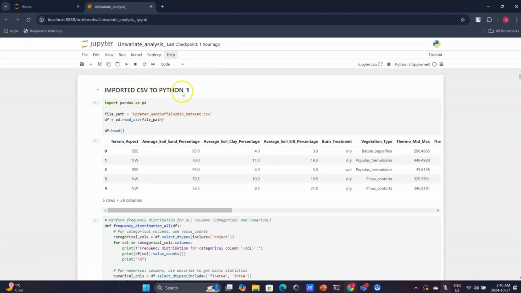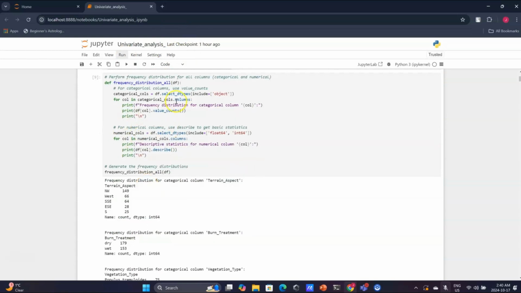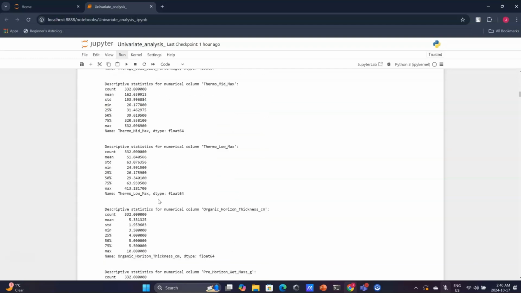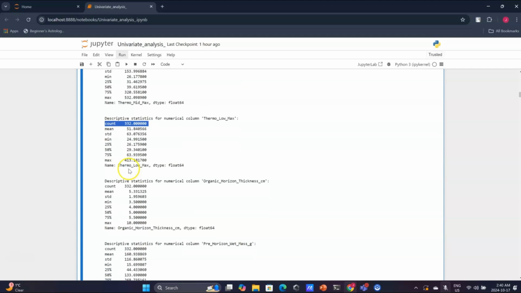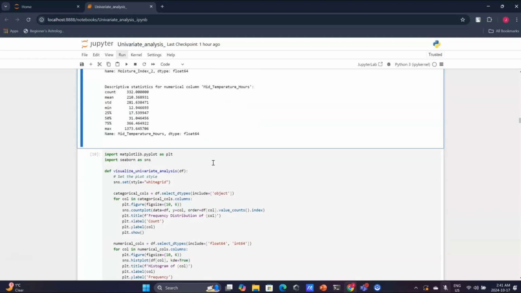Firstly, I've imported the CSV into the Jupyter notebook, and then I've shown the distribution for all. I've done it for all the variables that we are going to use. For example, the count has 332 different observations. The mean is 51.84. The standard deviation is 63. The minimum value is 24, and the maximum value is 430. So that's how we can do the univariate analysis for each and every variable.